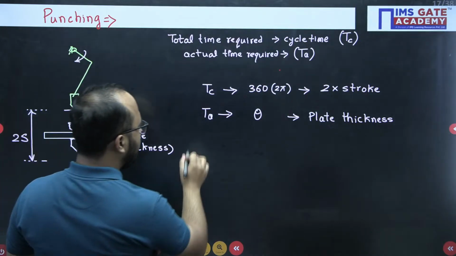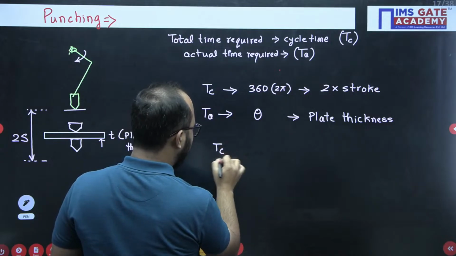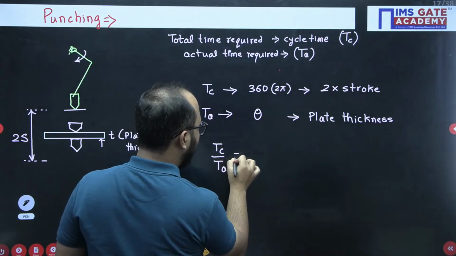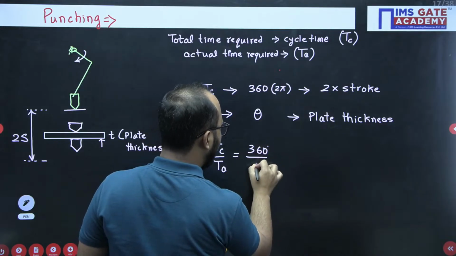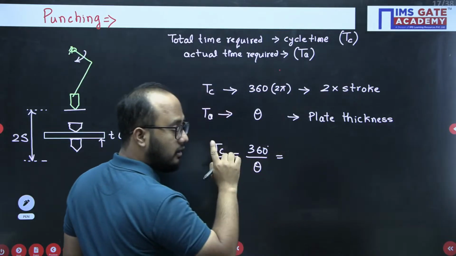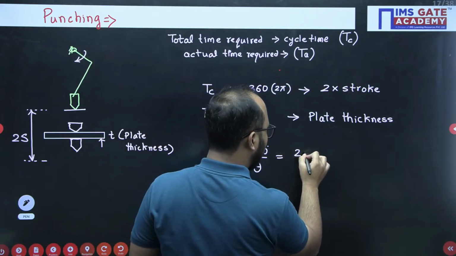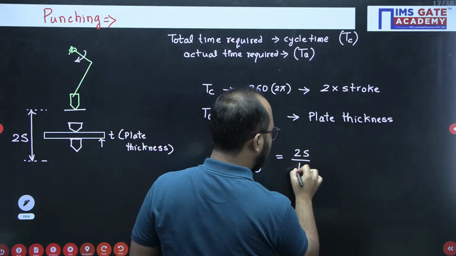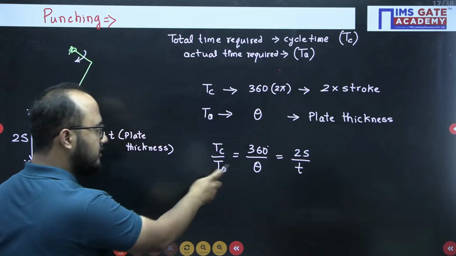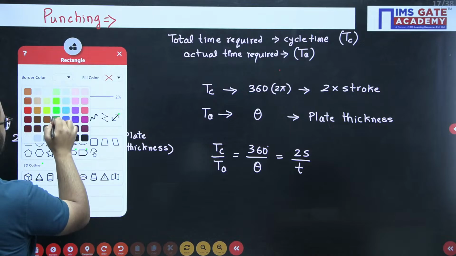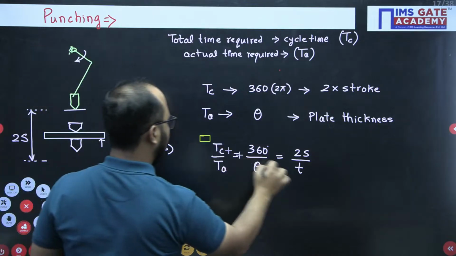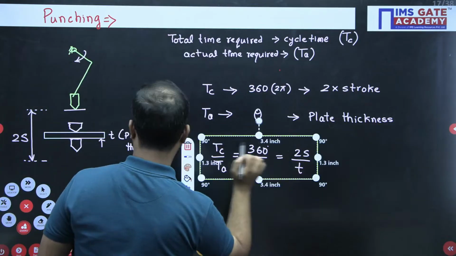Now, from this we can write directly this ratio: TC by TA equals 360 degrees divided by theta, the angle turned during the actual punching, equals 2 into stroke divided by the plate thickness T. So this is one of the formulas that you should remember.